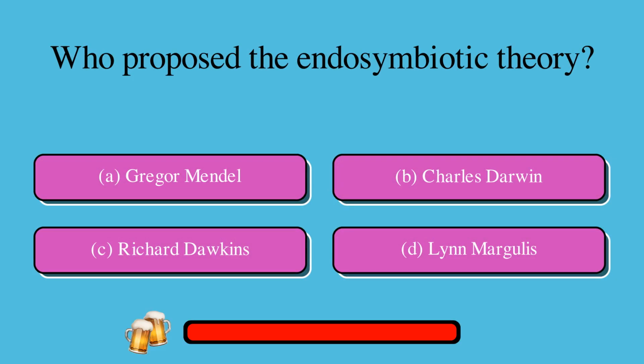Who proposed the endosymbiotic theory? A. Gregor Mendel, or B. Charles Darwin, or C. Richard Dawkins, or D. Lynn Margulis? The correct answer is D. Lynn Margulis.